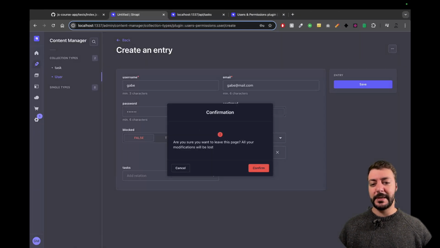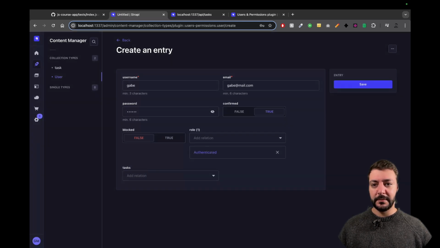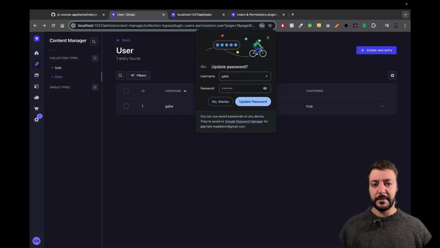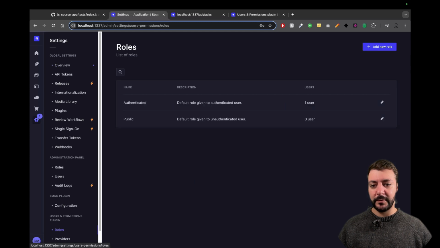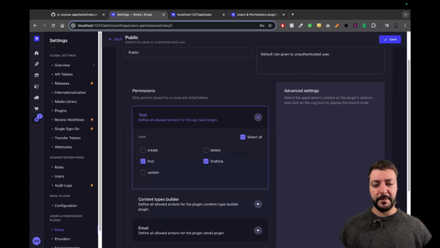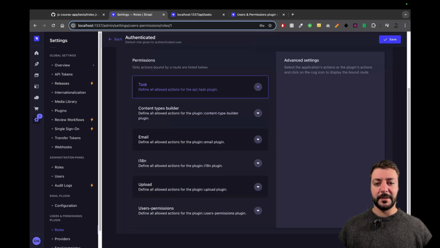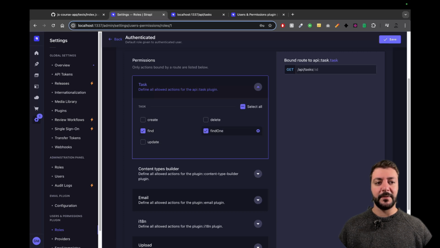Well, we go back into our settings. I've created this, have I not? I thought I did. Yeah, I did create it. Right, never mind. So if I go in my settings and roles, in public, I need to remove the ability to find tasks, because I don't want people that don't have an account to be able to get the tasks. I want to go into authenticated, and here I say I want to be able to find and find one tasks. And this is also very critical: if somebody has an idea of a task, they can just read it, but since the IDs are so complicated, this is never going to happen.